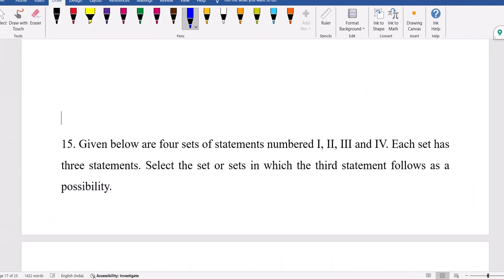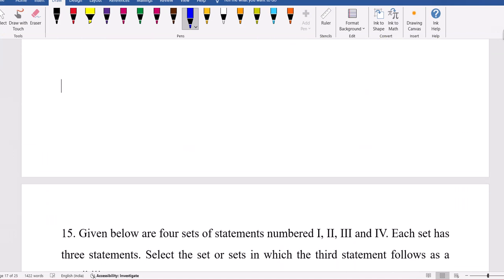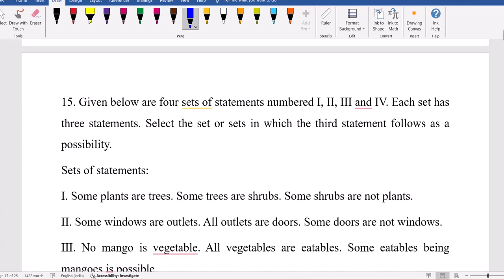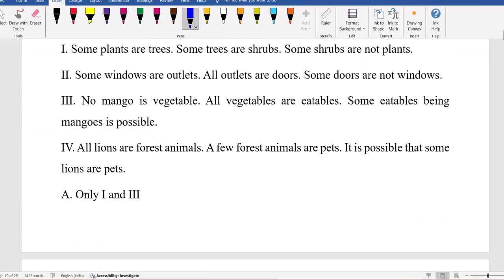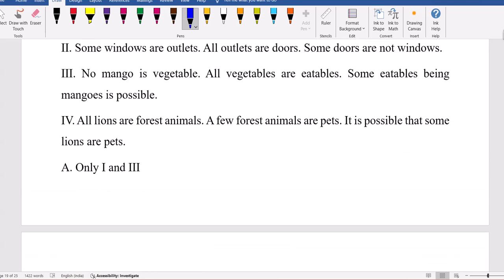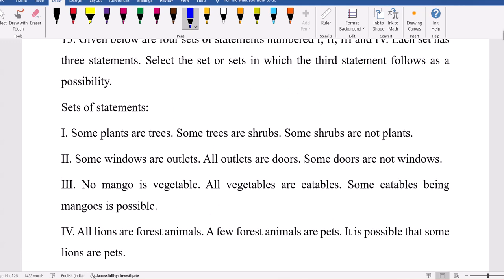The next question. It is possible they have given it in a different style. Which among these is correct? If the first two are true, the third statement follows as a possibility of the first two. If you work on the first two and the third one follows as a possibility, then you tick mark those and go for it.